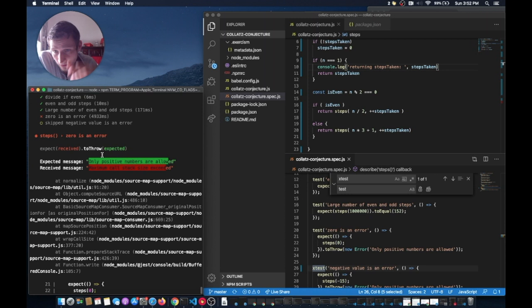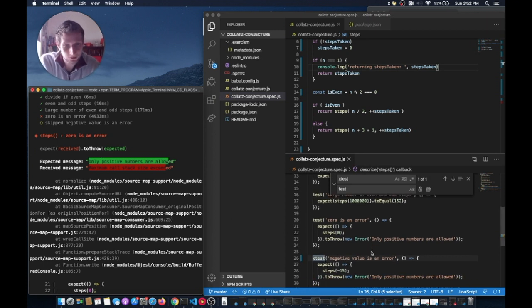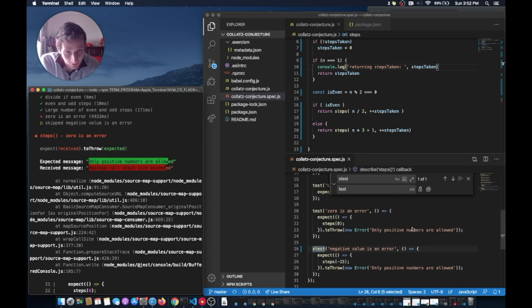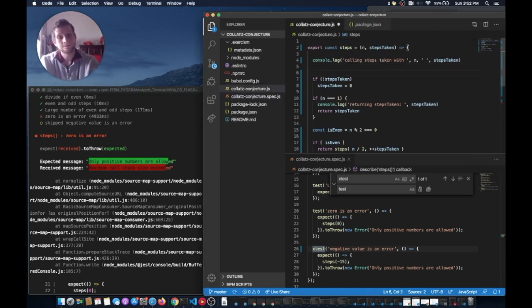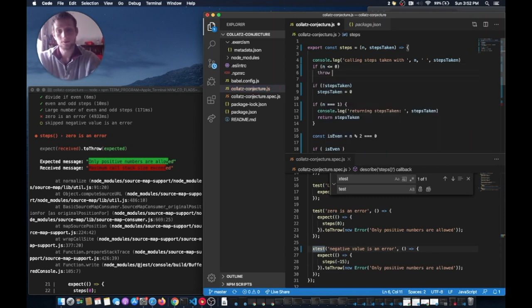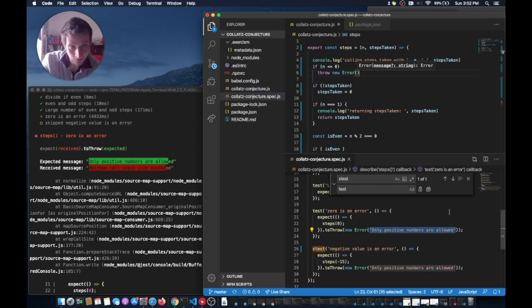Okay, interesting. Maximum call stack size exceeded. Interesting. Okay, so this is saying only positive numbers are allowed. It wants us to return this error here if it's 0 or 15. Then, okay. So I'll just have another check up here. If it's less than or equal to 0, then I'm going to throw this error. And they want it to say specifically this.